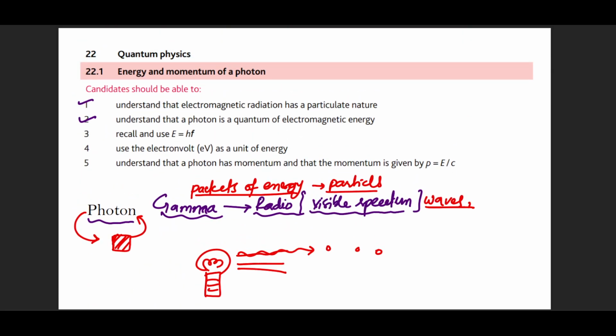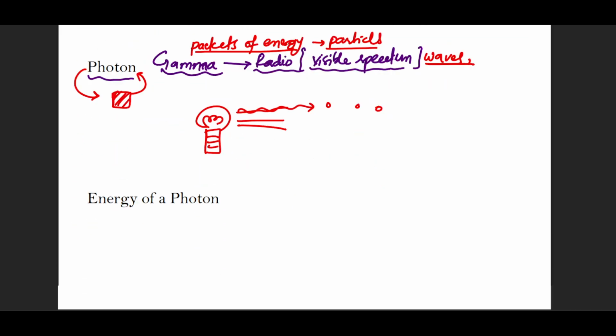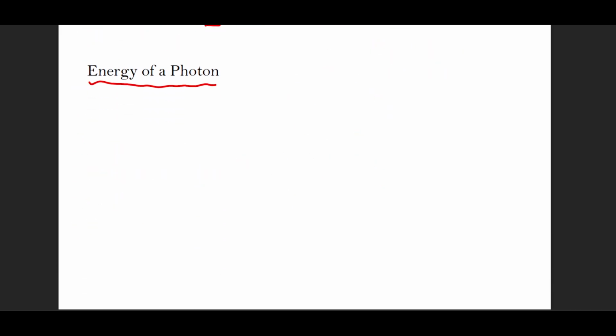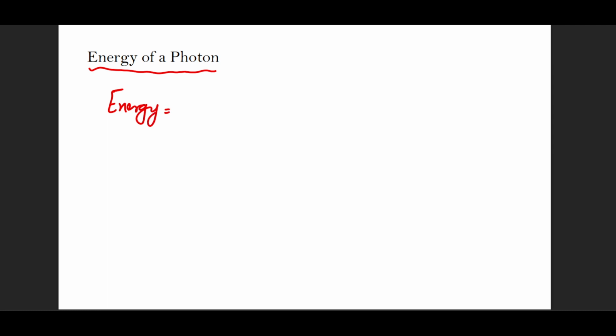Next, he wants us to get familiar with the concept of E equals hf. So what is the energy of a photon, and how do we know that it is equal to this? The energy of a photon is proportional to the frequency of the radiation. That is why we say that X-rays and gamma rays are highly energetic. Why? Because they have very high frequency. That's why they can penetrate through matter without losing much of the energy. That is why they cause cancer.